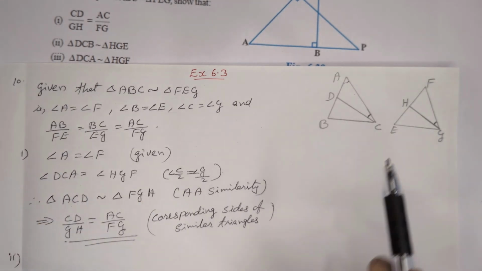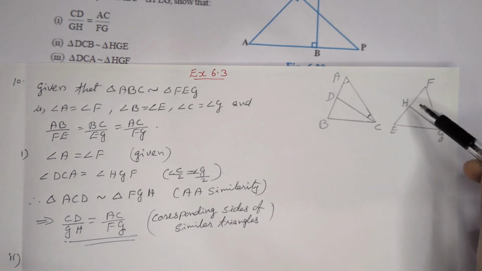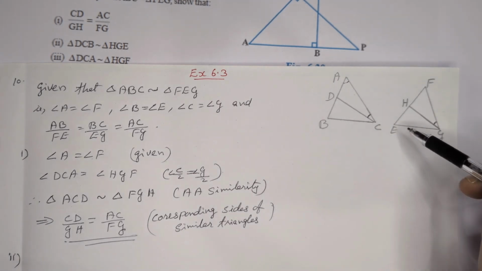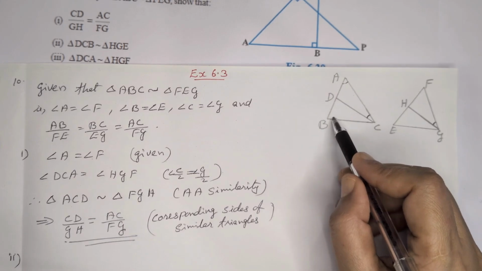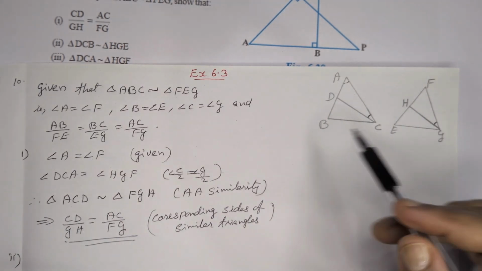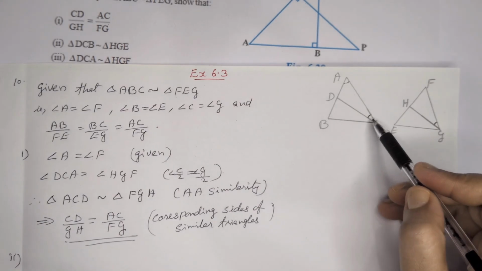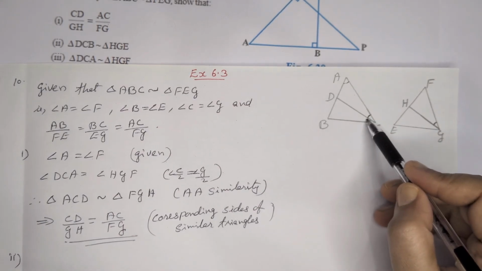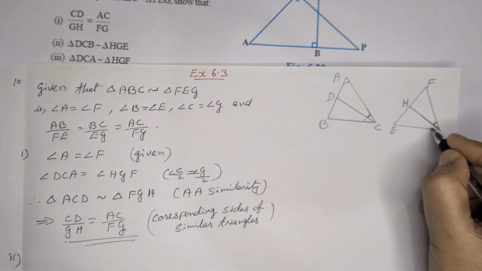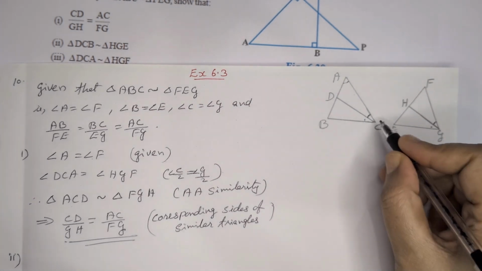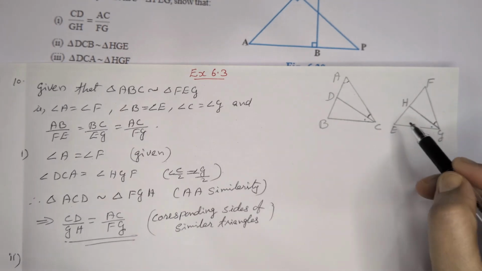Now the second part: triangles DCB and HGE are similar. To prove that, already here angle B is equal to angle E. It's given in the question, angle B is equal to angle E. And similarly here, half of angle C, angle BCD, these two angles are equal. Angle C is equal to angle G, then half of that is also equal.